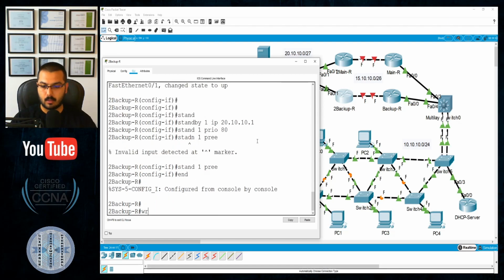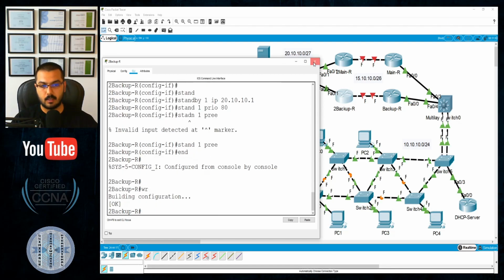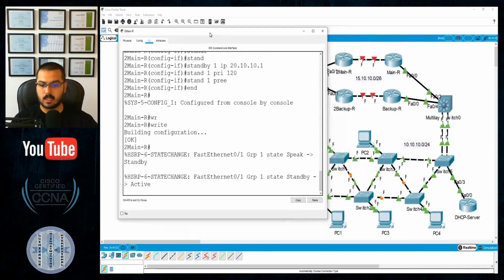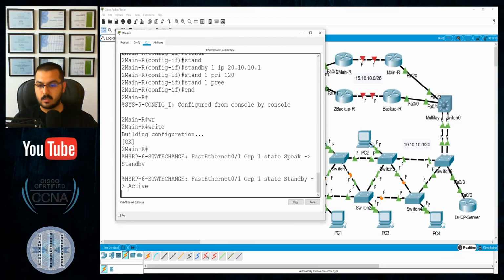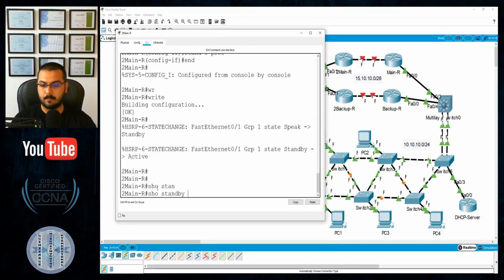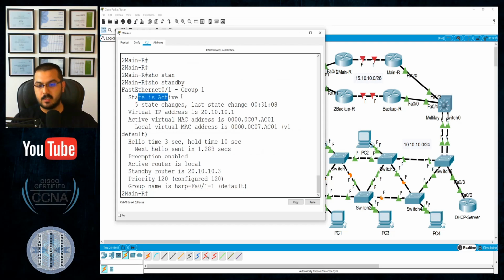And write, save my config, leave this device. A bit of fast forwarding, another fast forwarding, going again to this main router, and we can see the message says that this guy is inactive. Are you sure? Show standby. Yes, this device is active. The virtual IP address is this one, and preempt is enabled.